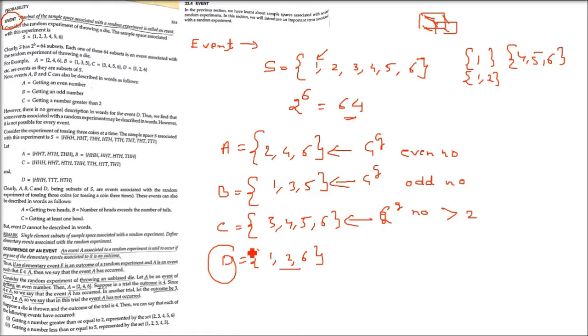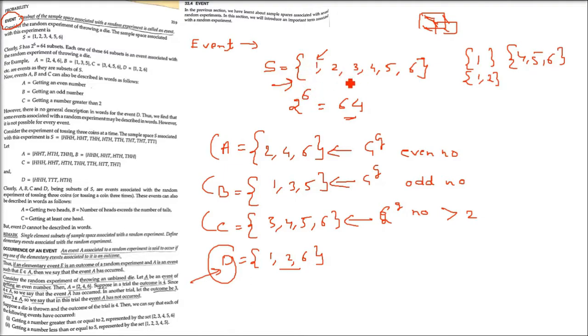For D, I don't have any explanation. I don't have any name, or I cannot name anything. But A, B, C can be named. D cannot be named, but D is also a set. So A, B, C, D all are sets. There is no general description in words for the event D. So some events associated with the random experiment may be described in words. However, it is not possible for every event.